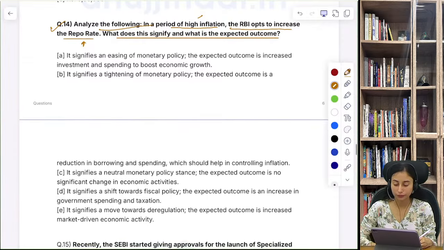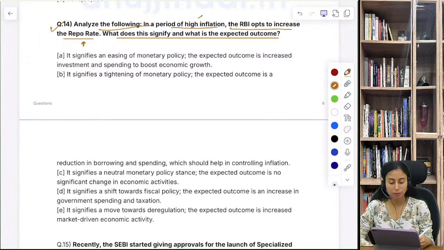Question number 14. So in this case, B is the right answer. That means it signifies a tightening of monetary policy. Whenever a repo rate has been increased, they just induce the banks and the financial institutions to increase the interest rate for the loans as well.